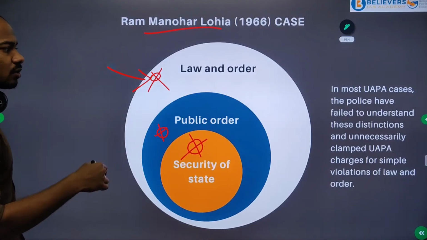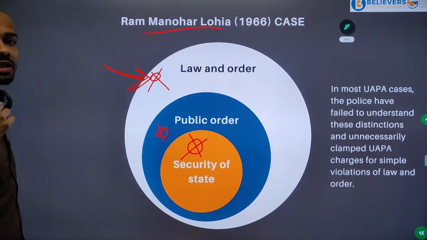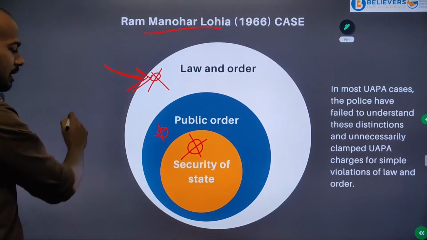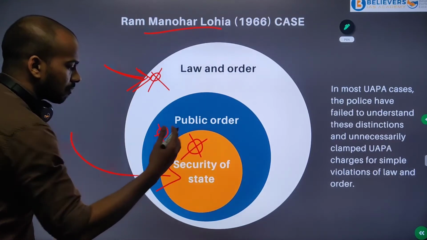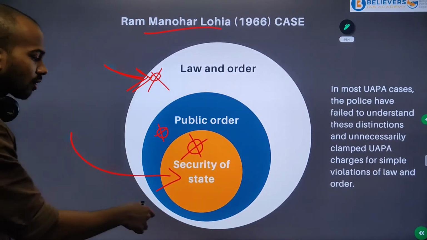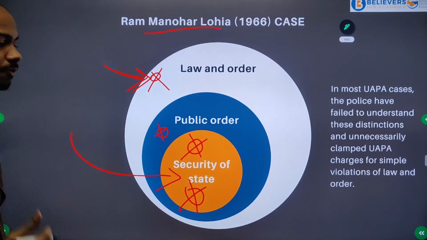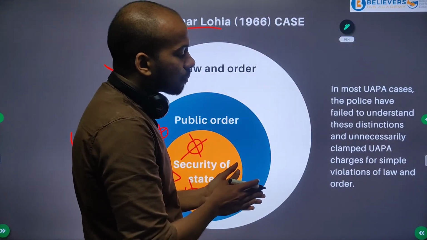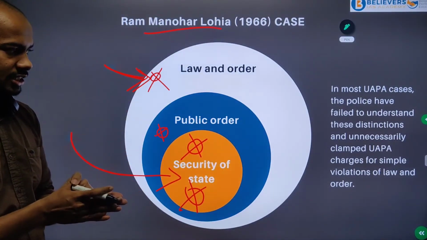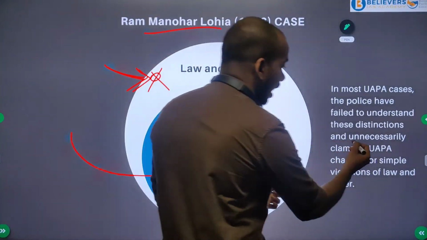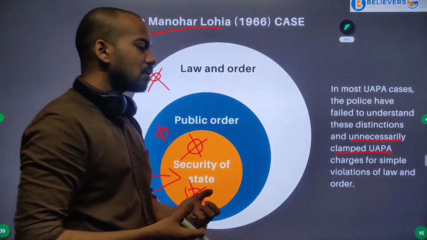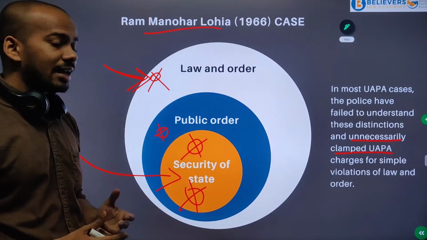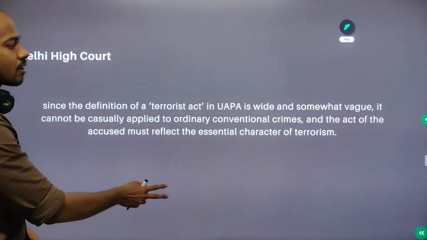That is, just because you have raised some slogan criticizing the government or the country's policies, you cannot be charged under the kind of law that's required to punish you for blasting a bomb or shooting someone. That cannot be done. And the court goes on to say that in most UAPA cases, the police have failed to understand these distinctions and unnecessarily claim UAPA charges for simple violations of law and order. Remember, this case is from 1966, and right now the same thing is happening, right?